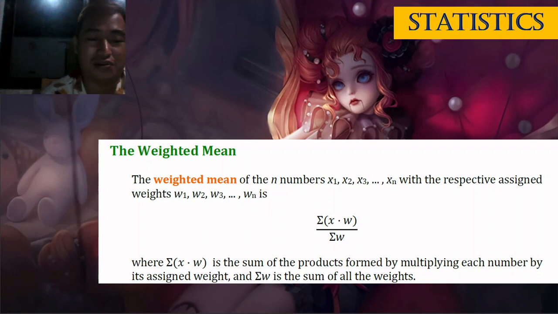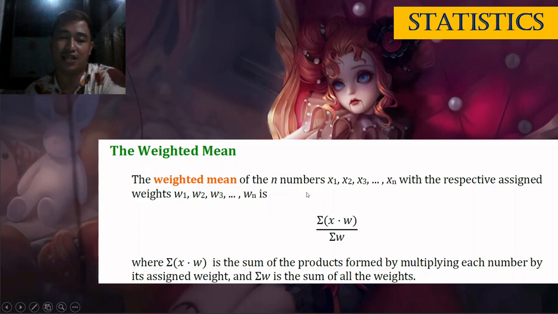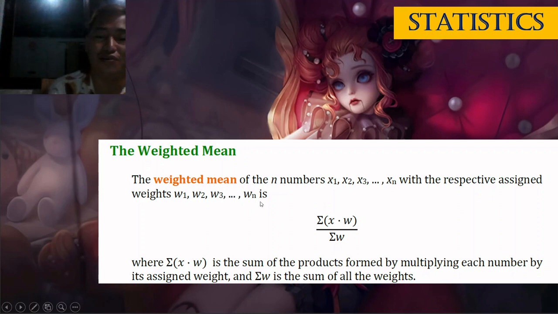Okay, so the weighted mean of n numbers, for example x1 to xn, with respective assigned weights w1 to wn, is the summation of x times w over the summation of w. Where the summation of xw is the sum of the products formed by multiplying each number by its assigned weight, and the summation of w is the sum of all weights.